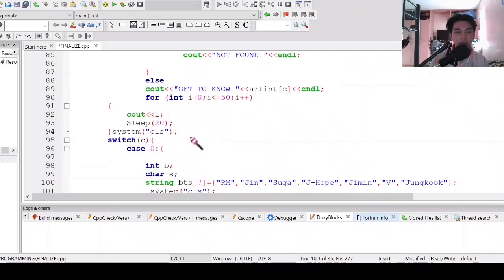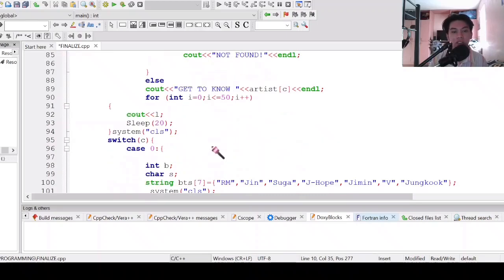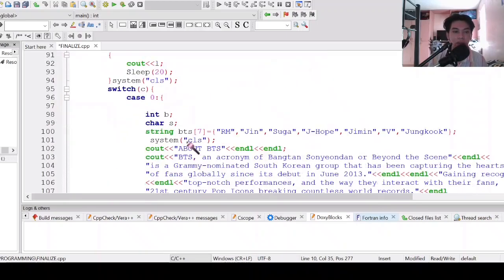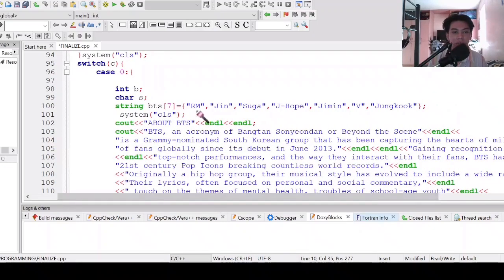Then after that, we have here the switch. So I am just going to explain to you the one case, for it will be almost the same for each of the other cases. So after the user entered the number that corresponds to the group the user is interested in, 0, 1, 2, 3, 4, if the user entered 0, then it will go here, case 0, then int b, char s. So I string also the members for this group: RM, Jin, Suga, J-Hope, Jimin, V, and Jungkook.